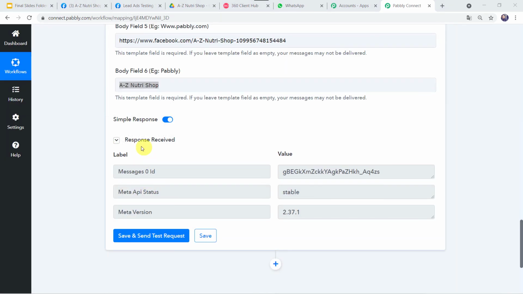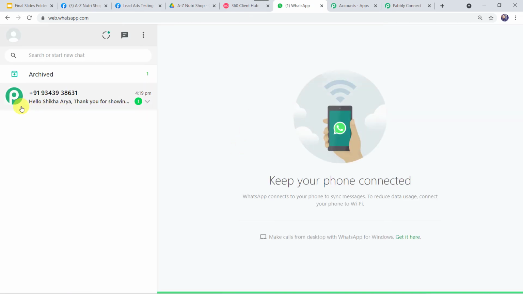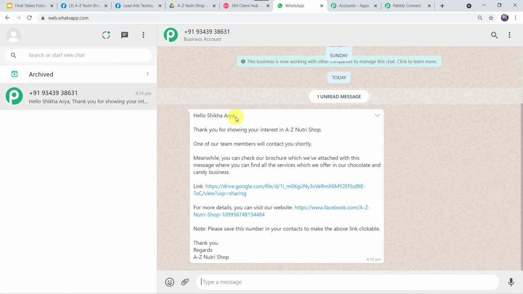And now here we can see the responses received. Now let's go to WhatsApp and check whether the customer has received any message or not. And here we can see a message. Hello Shikha Arya, thank you for showing your interest in A to Z NutriShop. One of our team members will contact you shortly. So the same template message is sent on the WhatsApp number of the customer.